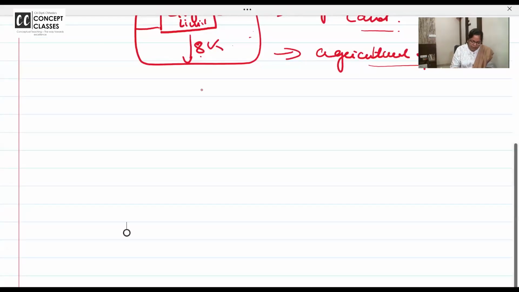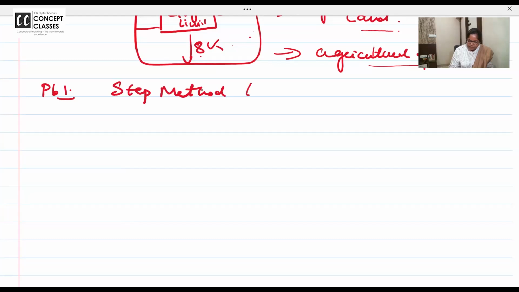Open your notebooks. Let us write all the steps. It's a very easy topic, but with some more twists and turns in the second part. When tea, coffee, rubber and वो सब आ जाएगा. वो अच्छे से करते हैं इसको. आ जाओ. Problem number 1. Step method to compute tax indirectly. Yeah. Any doubt, anyone? Please ask.